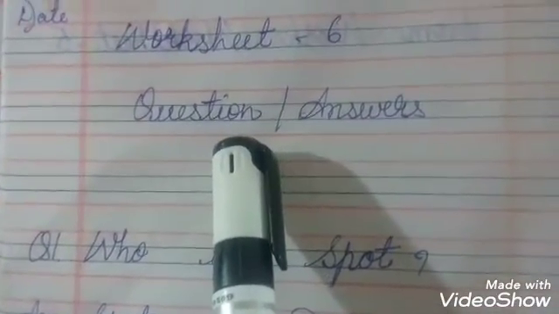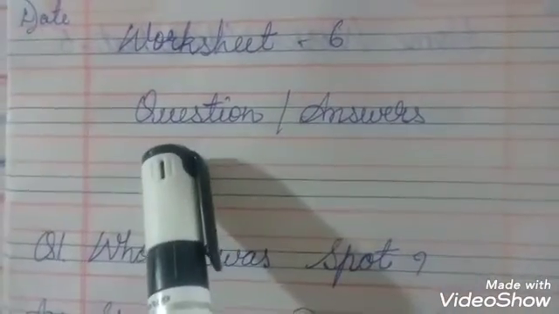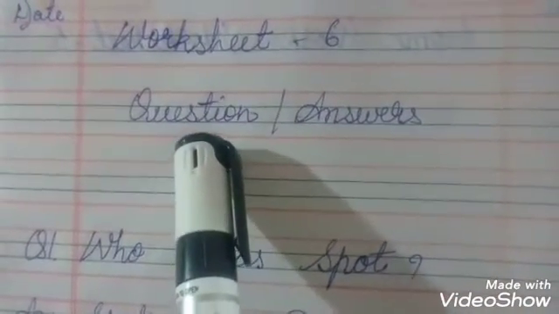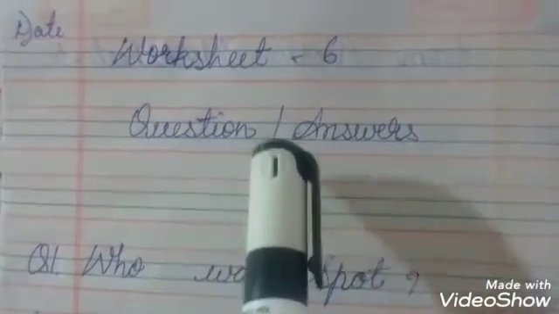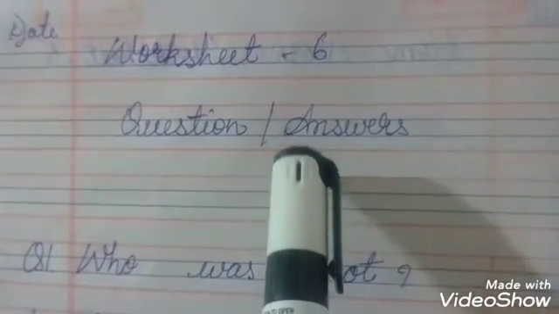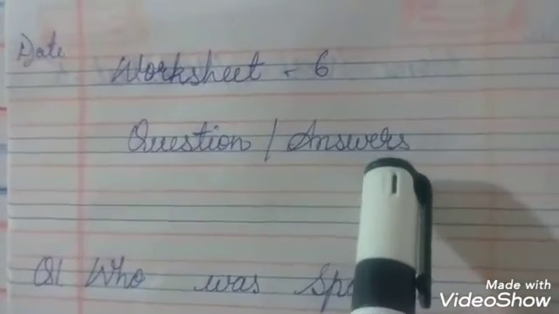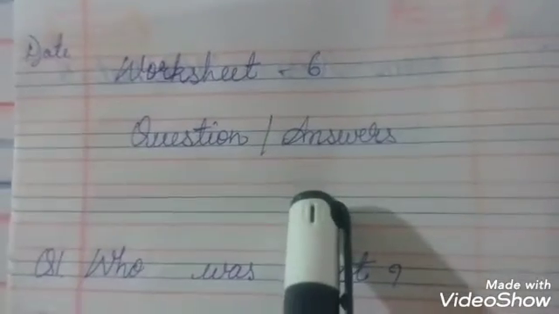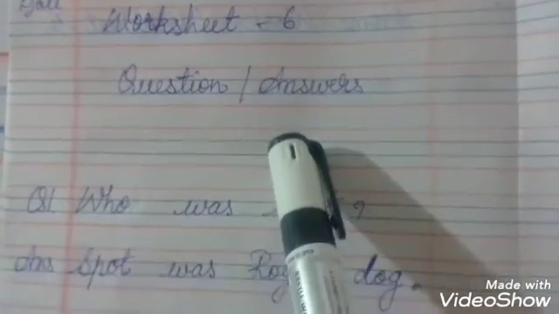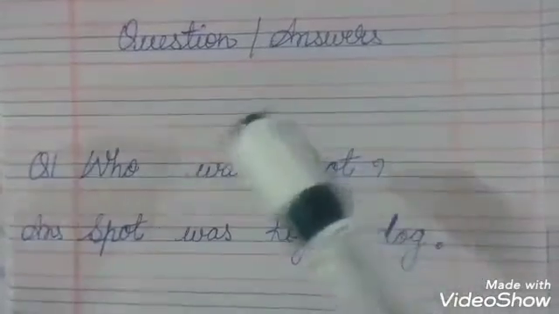Second line you are going to write question/answers, Q-U-E-S-T-I-O-N, question, A-N-S-W-E-R-S, answers. I have left one line. If you want to leave, you can leave, or you can start from here.